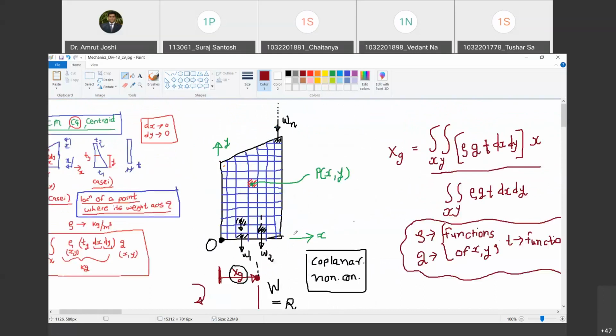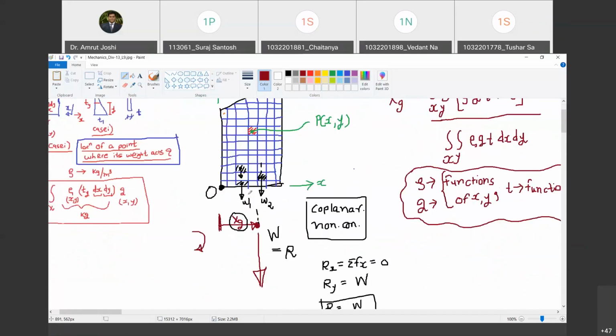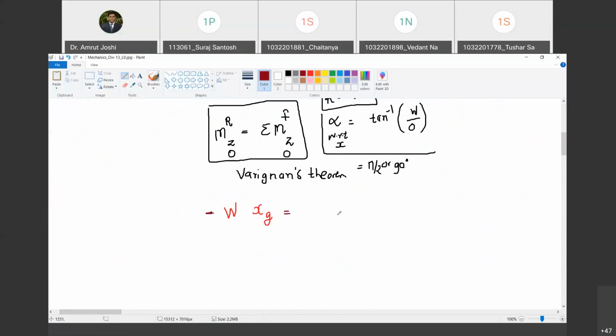Tell me, what should I write here? On the right hand side we have to consider W1, W2 up to Wn. Are you with me? Yes. So can I write a force corresponding to the shaded red portion? How much is the force? We have already written it: rho multiplied by g multiplied by dx multiplied by dy multiplied by thickness at y. Do you agree? Yes, sir.